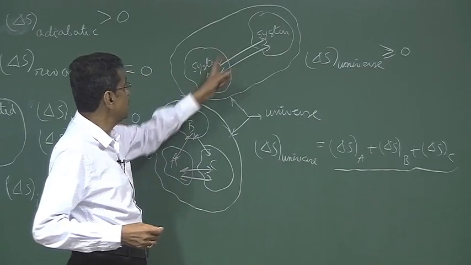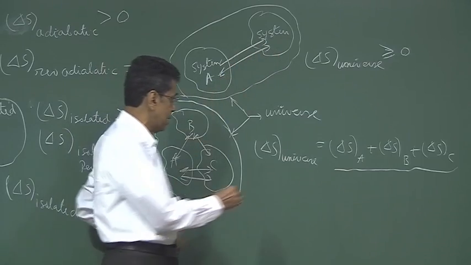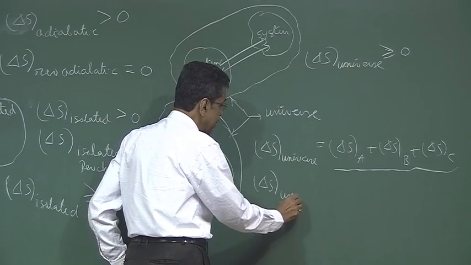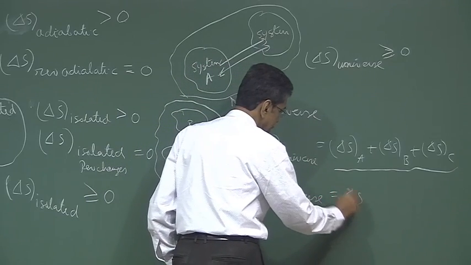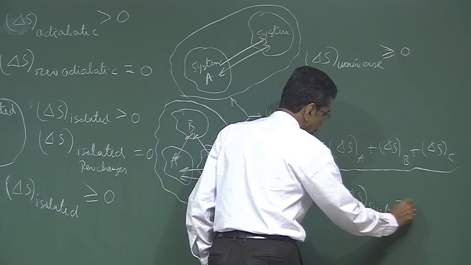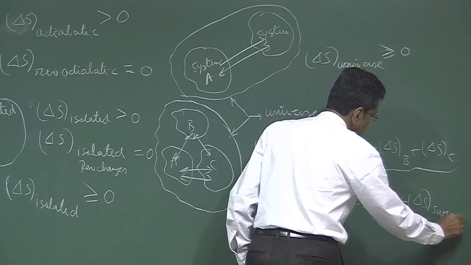If there are two systems, one is considered as system, another is considered as surrounding to that system, sometimes we write this expression also: delta S universe is equal to delta S system plus delta S surrounding.